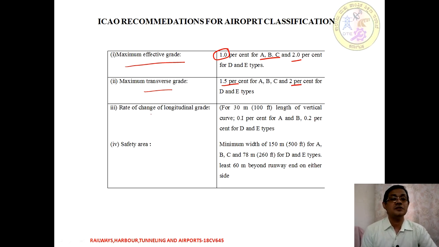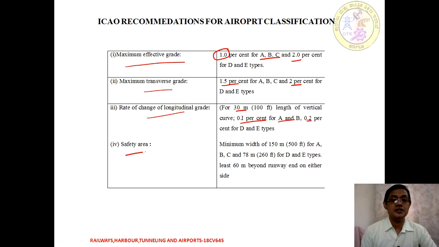So next is based on the rate of change of longitudinal gradient. We are measuring at every 30 meters of vertical curve. So we can allow 0.1% for both A and B, and the remaining is going to be 0.2%.